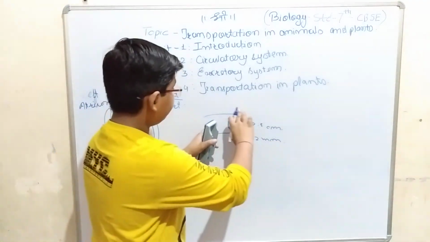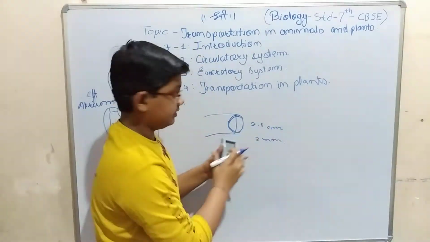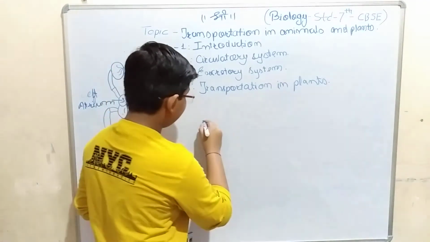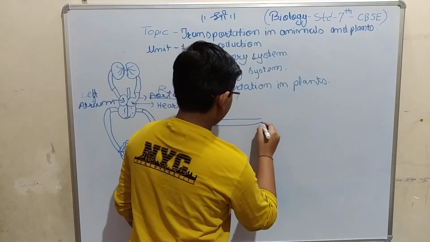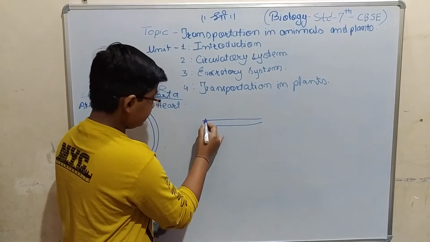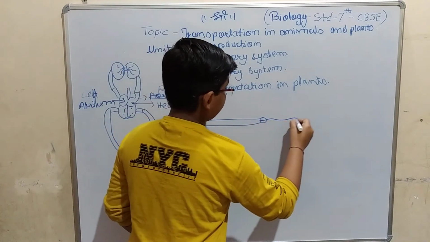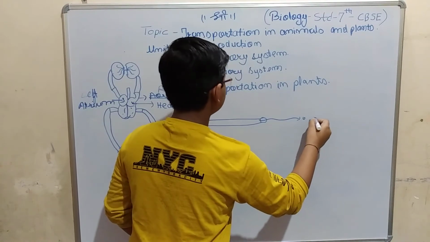Now, if we take a further cross section of the blood vessels and look at the layers, if we take one artery over here, then we can see that there are some layers. The RBCs and WBCs are going in this direction.